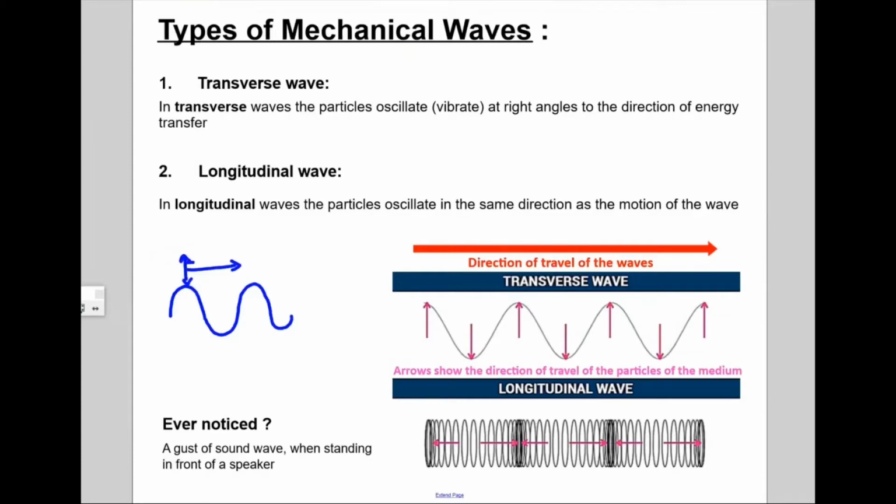So basically, the direction of propagation of energy and the direction in which the particles are vibrating are perpendicular to each other. Whereas in the case of a longitudinal wave, the particles vibrate in the same direction as the motion of the wave.